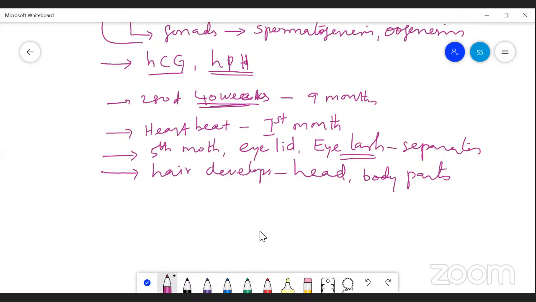Now the embryo is fully developed at the end of the third trimester. The reflex is generated, and the hormone oxytocin is produced from the neurohypophysis, causing the fetal ejection reflex.